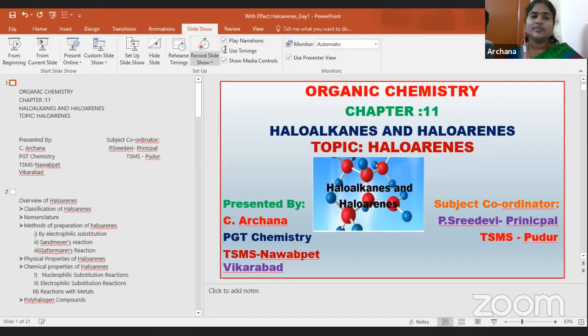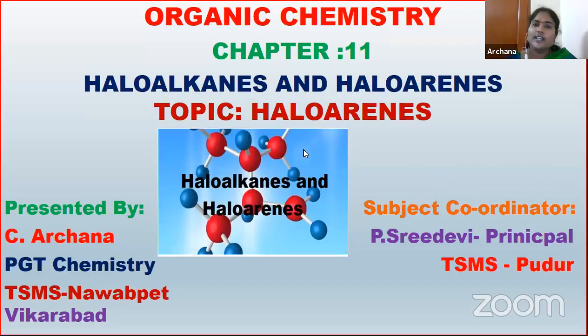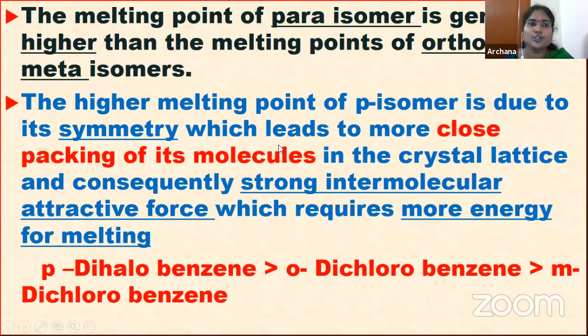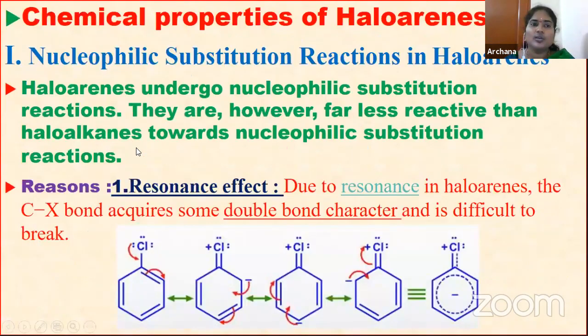Okay, children, we are discussing nucleophilic substitution reactions. Why do haloarenes have less reactivity compared to haloalkanes, which are more reactive towards nucleophilic substitution? The first reason we discussed is the resonance effect. Due to the resonance effect, the C-X bond acquires double bond character.